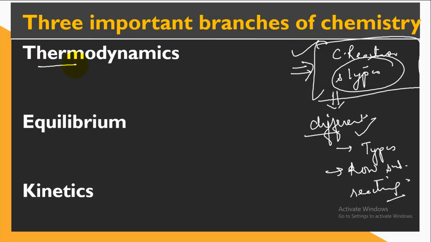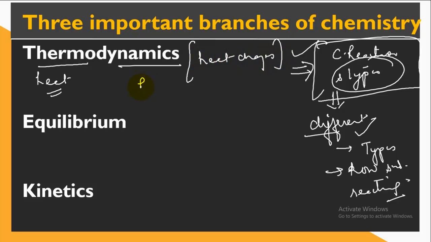There is another branch of chemistry, that is thermodynamics. Thermo means heat. This chapter conveys the information about the heat changes, and also tells us which reaction is feasible, that means which reaction can actually occur, or which reaction is non-feasible. So we can say that thermodynamics deals with heat changes and also gives us the information about the feasibility or non-feasibility of any reaction.